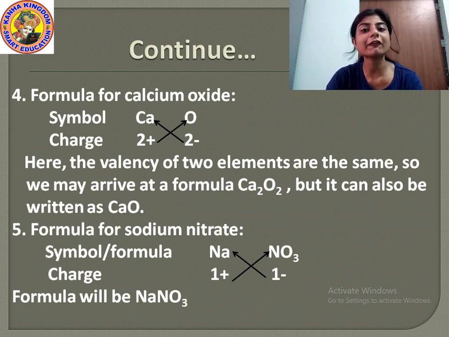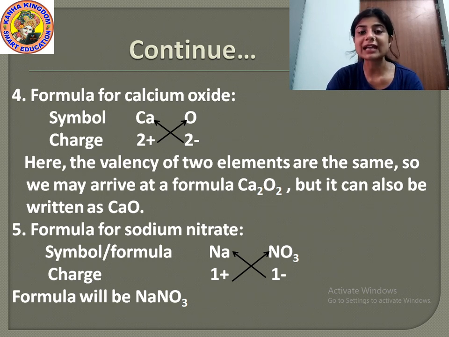Both have 2 in common. Only the charges differ, that means one is positively charged and one is negatively charged, but the valency is the same, that is 2. So we may arrive at the formula Ca2O2.